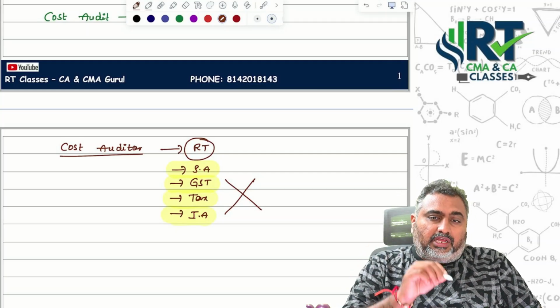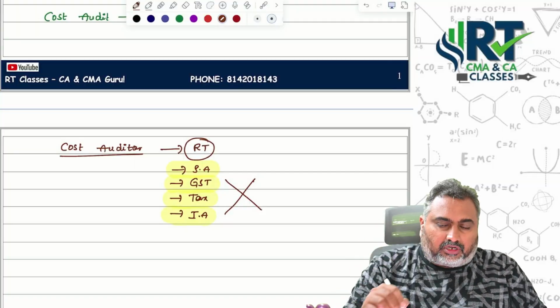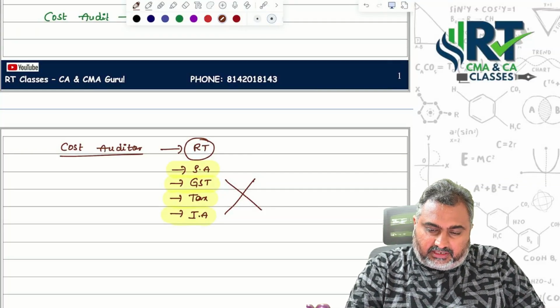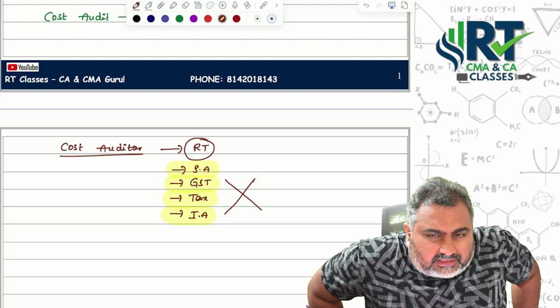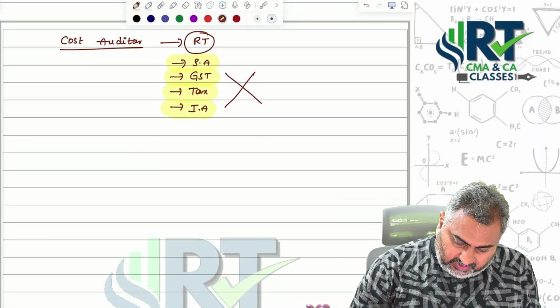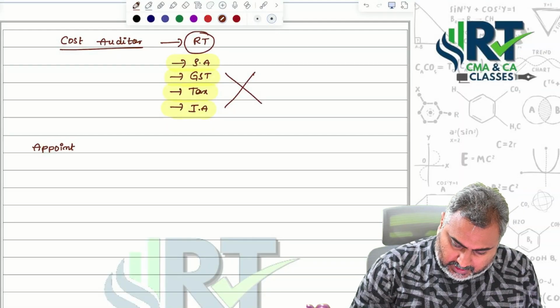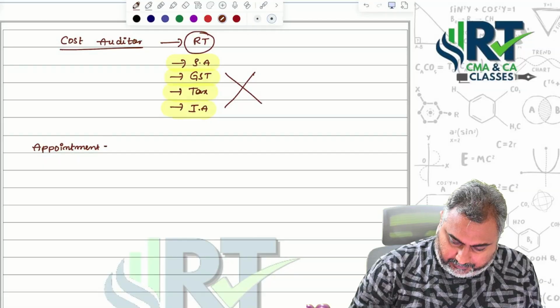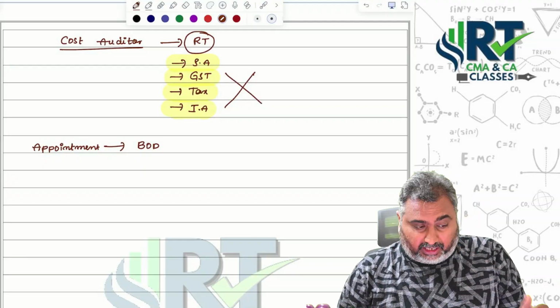Same rule applicable. If you are the statutory auditor for the company, you are not allowed to do cost audit for the same company itself. So then who appoints the cost auditor? What are their qualifications? What is their disqualification? First, appointment. Who will do the appointment? The board of directors will do the appointment